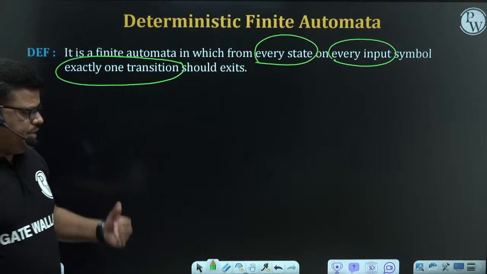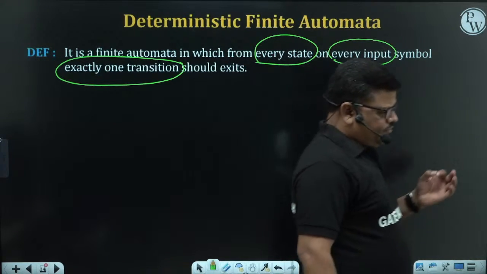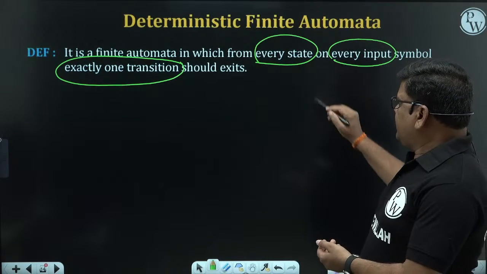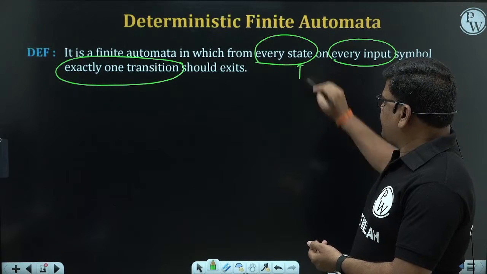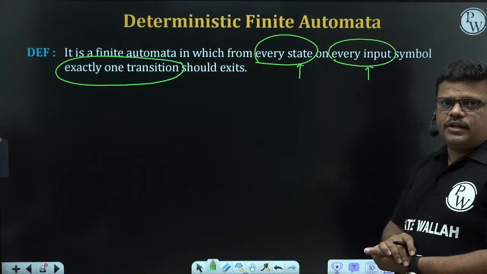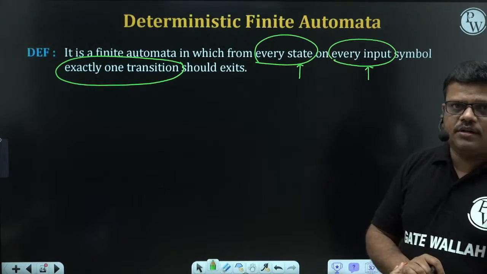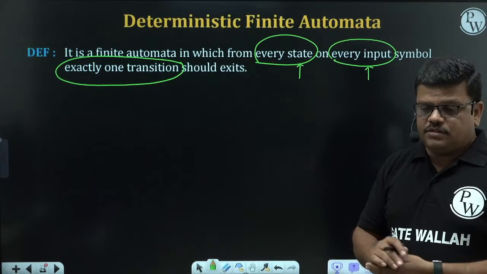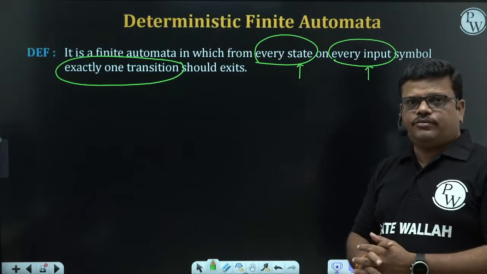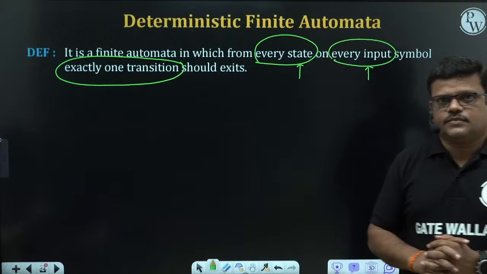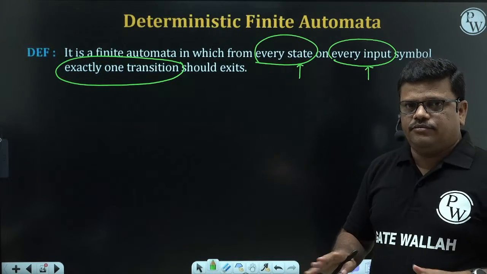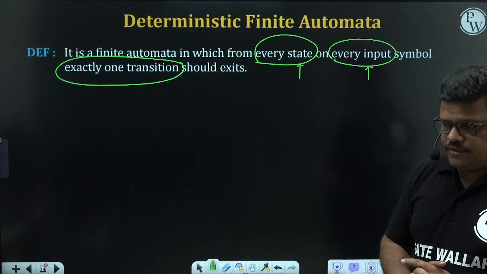Recognizing which is a DFA and which is not a DFA is very, very important. For that, the definition is saying on every state, on every input symbol, exactly one transition. That is the main thing, exactly one transition. More than one is also not allowed, less than one is also not allowed. If any automata satisfies that, yes, from every state, for every symbol, one transition exists, that comes under DFA. We can confidently say that automata is a DFA.